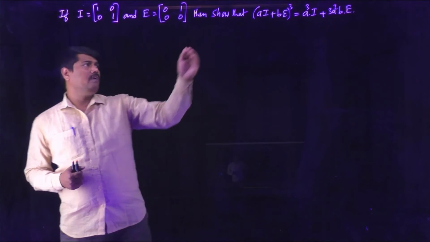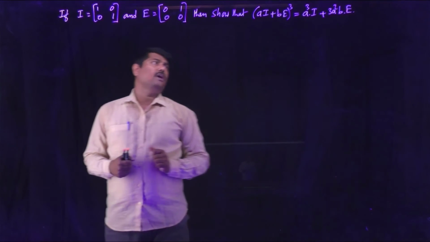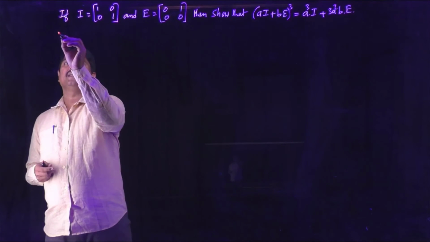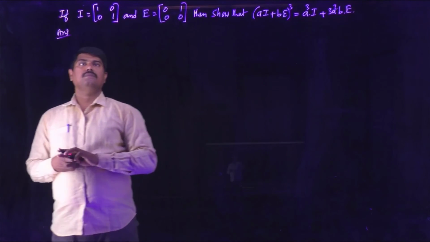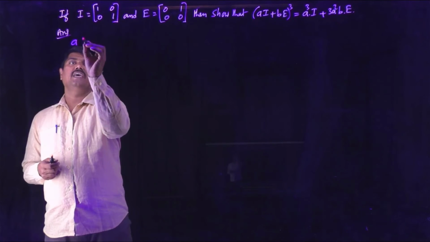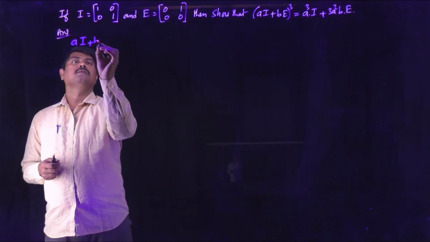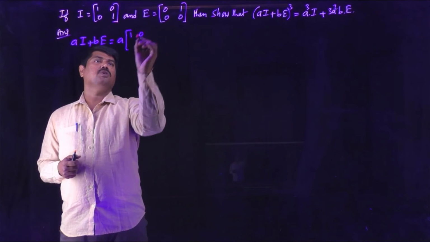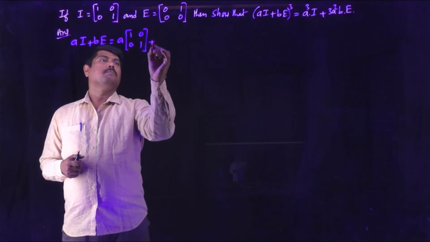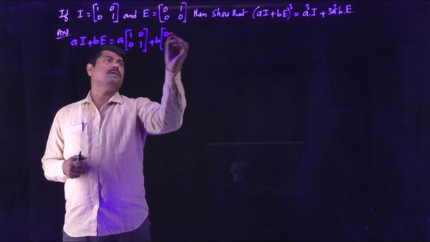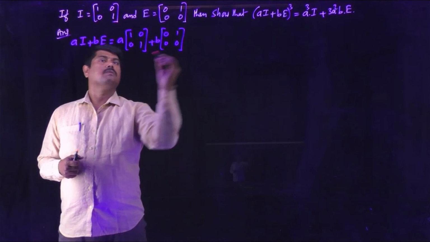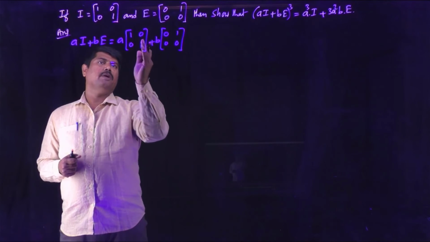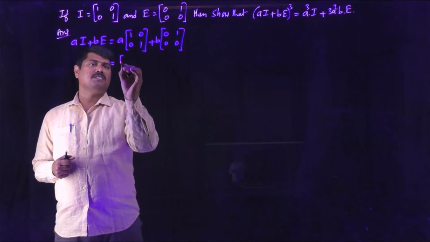For that verification, first we have to get what is aI + bE. So start the answer like this. First you have to find aI + bE: a into what is I, given [1 0; 0 1], plus b into what is E, [0 1; 0 0]. Multiplying a scalar into a matrix, you have to multiply with all elements of the matrix.